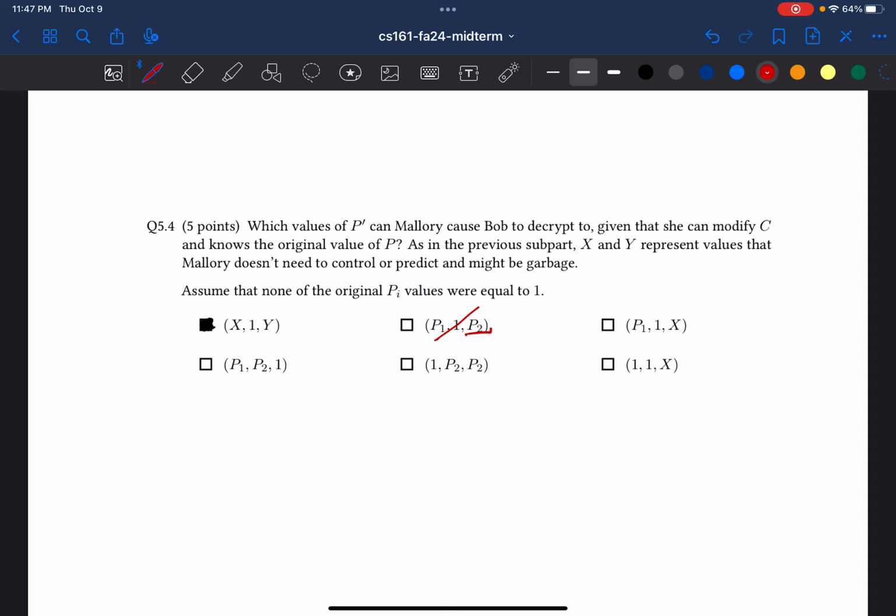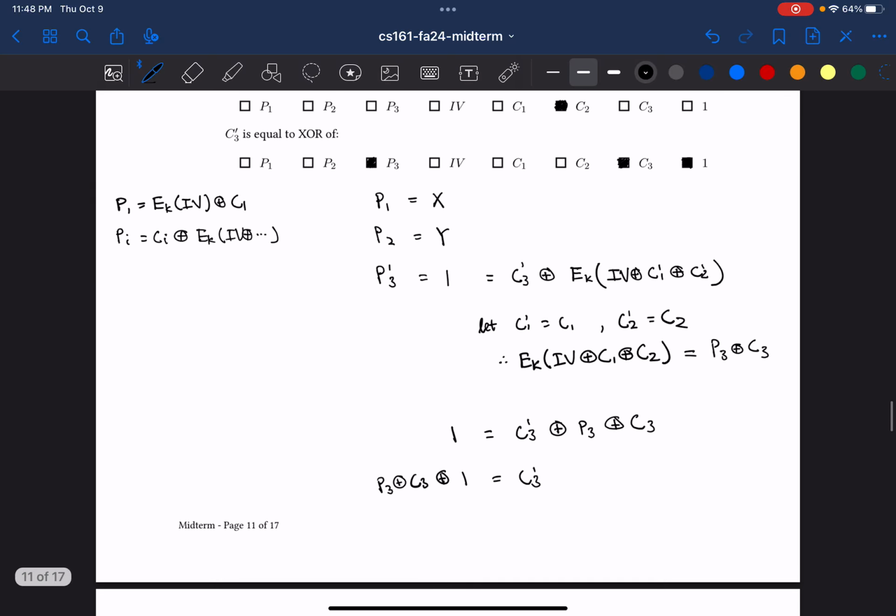Also, on the very bottom right, that 1 is equivalent to saying we want it to be some sort of value. And again, for the same reason why we can't have that be P2, we also can't have that be 1. And that same logic goes for that answer choice. The remaining answer choices do not have that restriction where we want to place a certain value after the 1, so these are all valid. And the main reason behind the logic is this big formula right here.